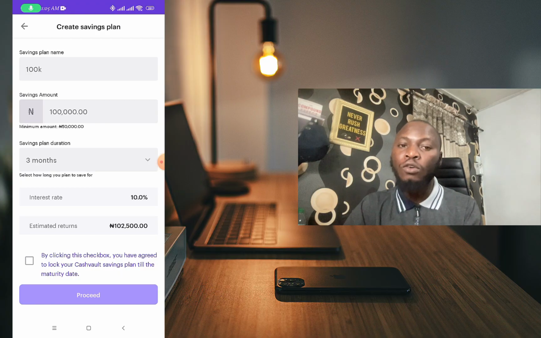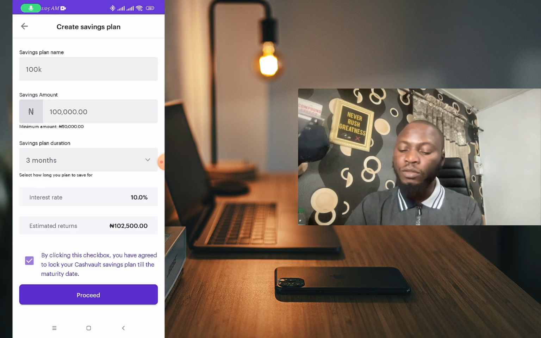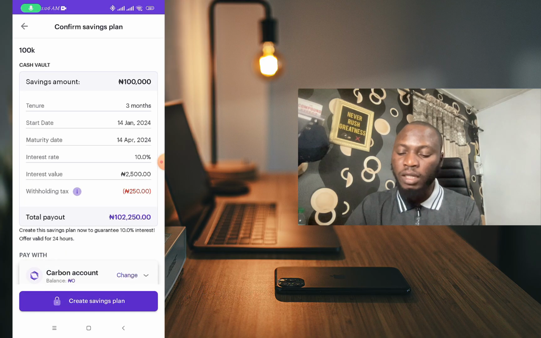Since this one actually allowed 3 months instead of 2 months, I'm gonna go back to OPay and reset the OPay plan to 3 months as well, which is 90 days. So with Carbon 90 days savings, it's gonna give us 2,500 naira, but not sure if that is including the tax or they have removed the tax already.